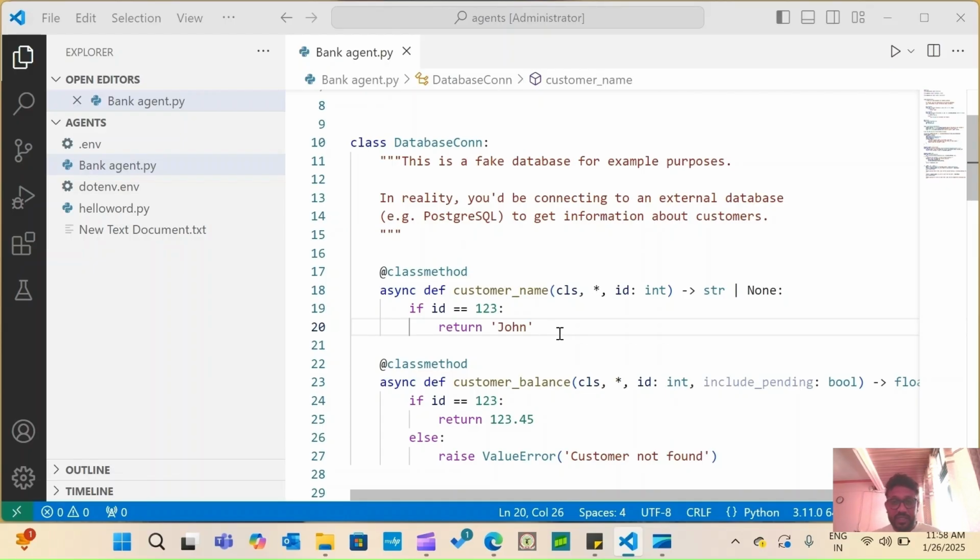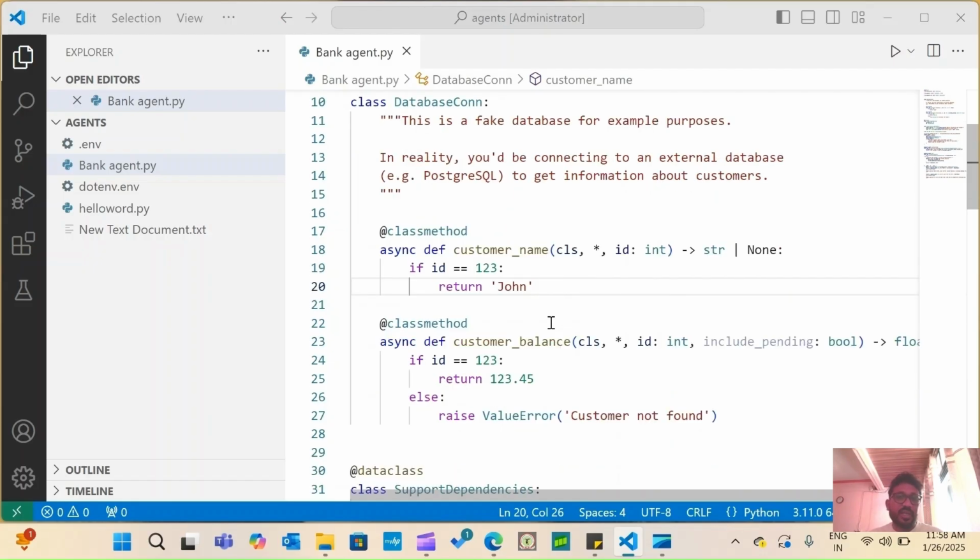We need to do the validation because this is a bank application, so security is very important. This is a fake database; we have taken static data here. The ID is 123 and it returns the name of the customer. But in a real business case, when we create an actual production bank application, we need to connect to the real database.